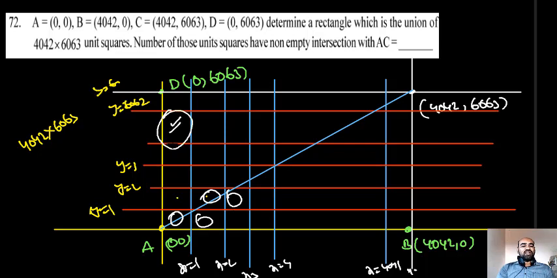This square and line are not intersecting. This is not a countable square. This is not a countable square. This is not a countable square. This is not a countable square. In such a way you want to count the squares.